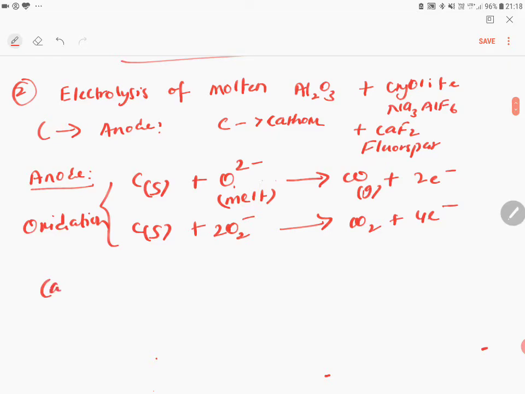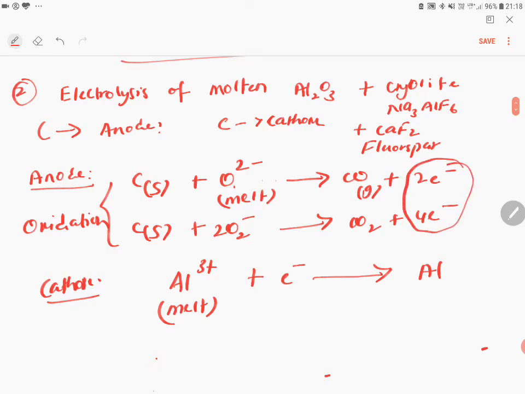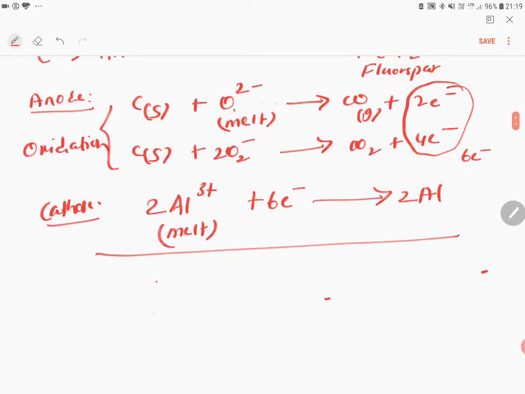At cathode, what happens? Aluminium from the melt, means from molten alumina, reacts with electrons to form aluminium. So here if you see in anode, how much electrons are required? Totally 6 electrons. So therefore you want 6 electrons. Therefore the balancing equations will happen like this. So finally when you write the overall reaction, it is coming like this.